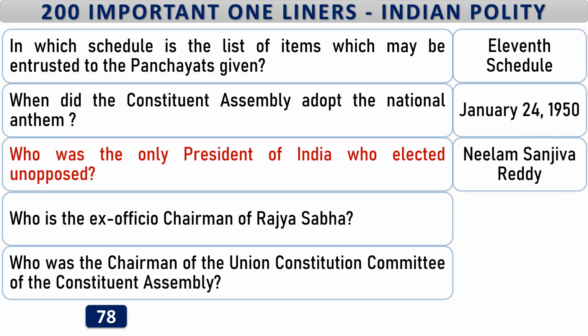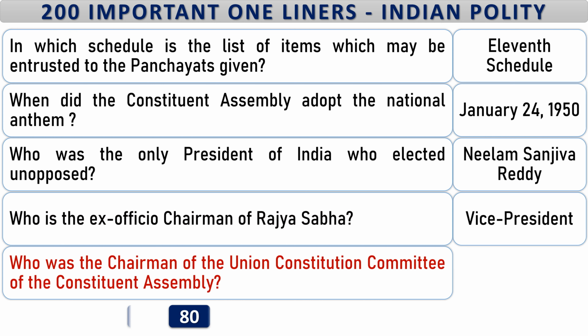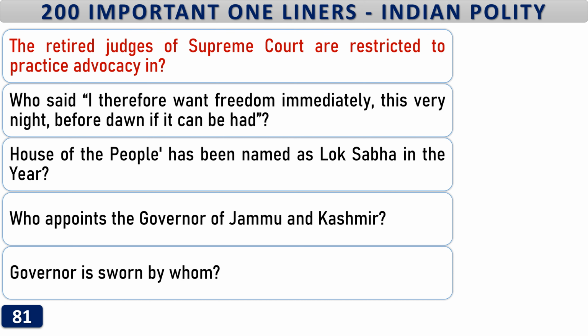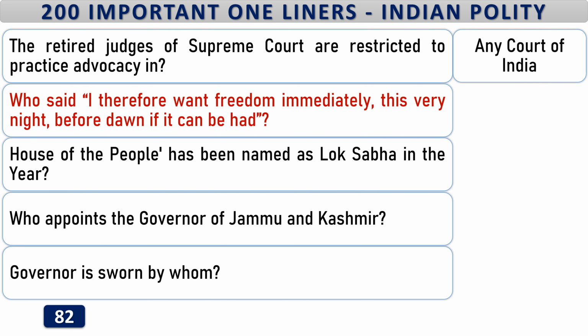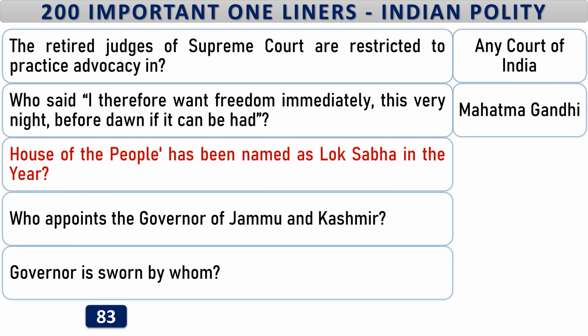Who was the only President of India who elected unopposed? Neelam Sanjeeva Reddy. Who is the ex officio chairman of Rajya Sabha? Vice President. Who was the chairman of the Union Constitution Committee of the Constituent Assembly? Jawaharlal Nehru. The retired judges of Supreme Court are restricted to practice advocacy in any court of India. Who said, "I therefore want freedom immediately, this very night, before dawn if it can be had"? Mahatma Gandhi. House of the People has been named as Lok Sabha in the year